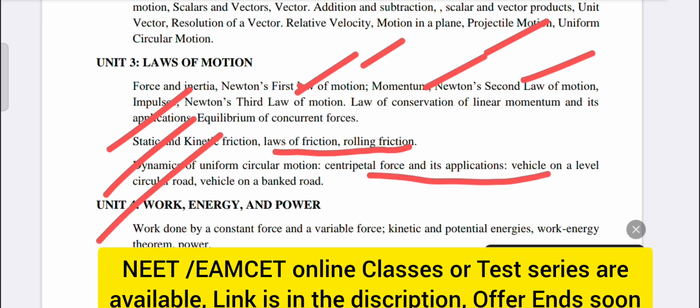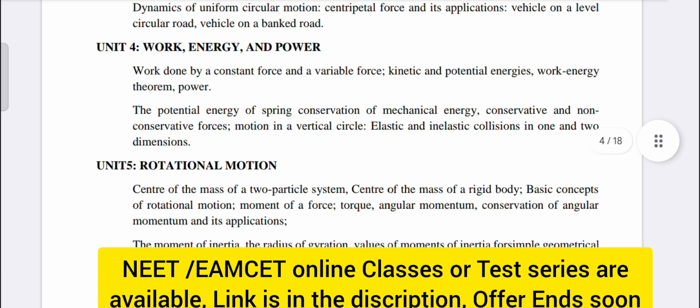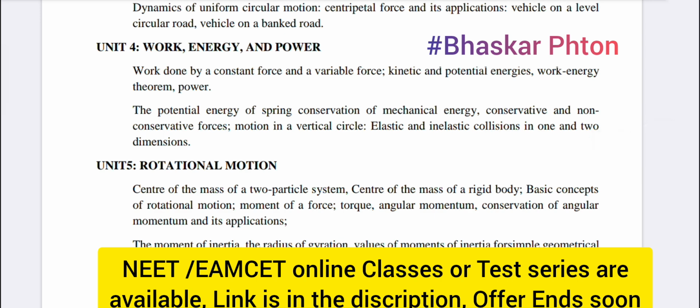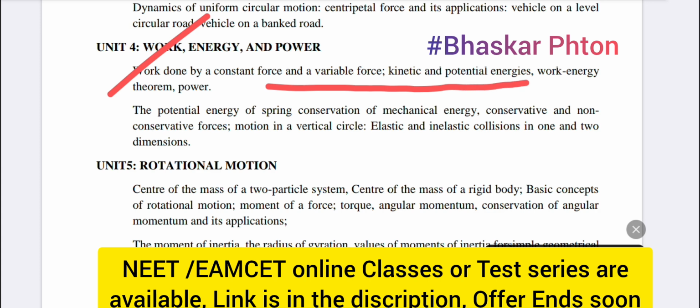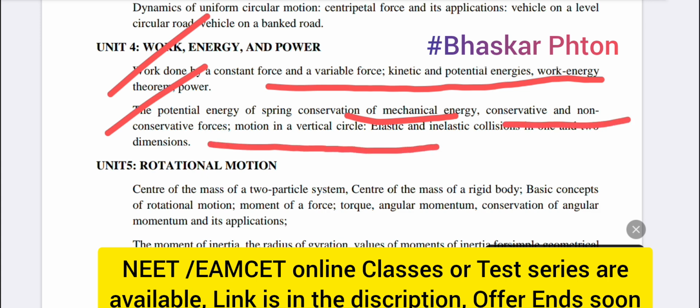Then work, energy and power. So work done by constant forces, variable forces, potential energy of a spring, conservation of mechanical energy, conservative and non-conservative forces, elastic and inelastic collisions.